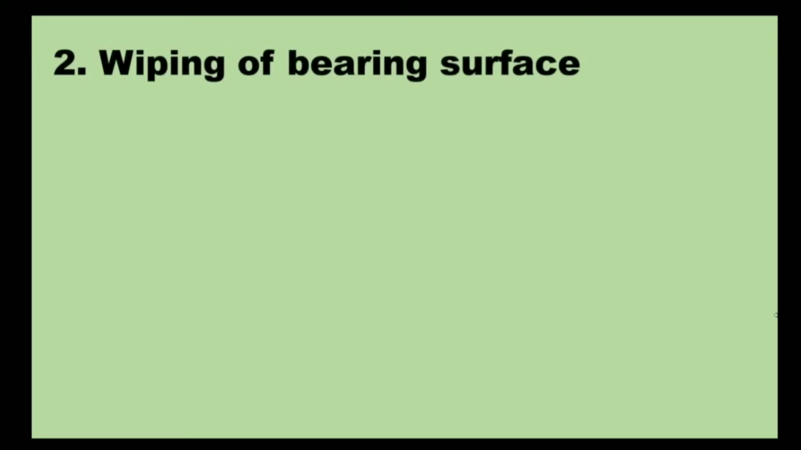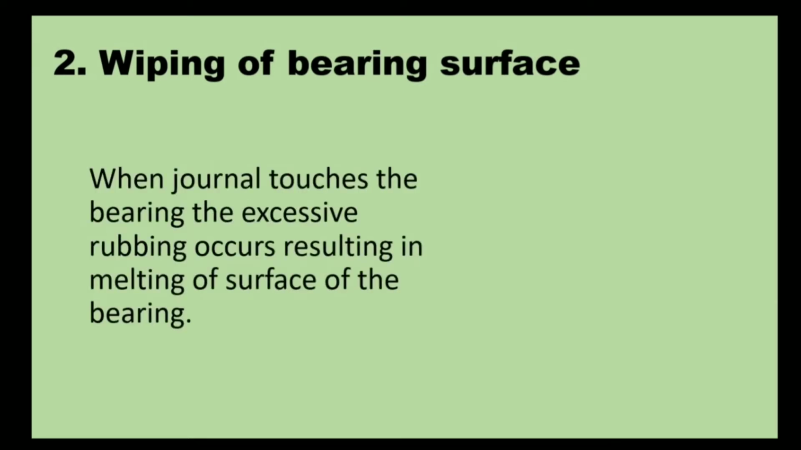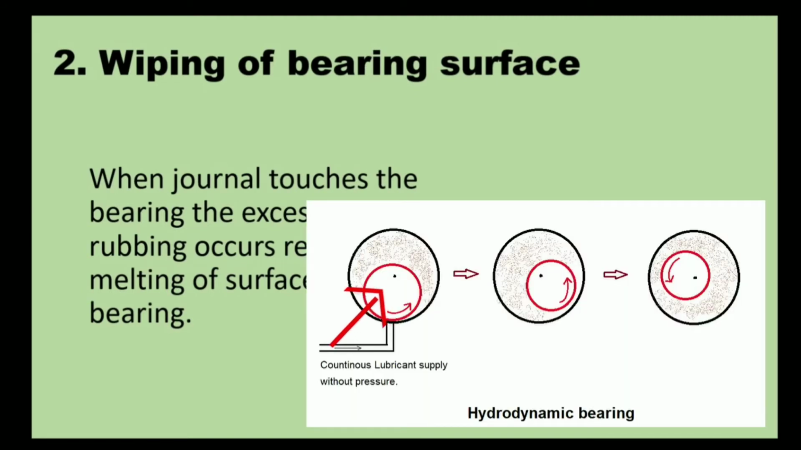Now come to the second one, that is wiping of a bearing surface. What is wiping of the bearing surface? When the journal touches the bearing, excess rubbing occurs, resulting in the melting of the surface of the bearing. What does this mean? As we know, there is a journal in the sliding contact bearing. In this image, this is the journal of the bearing and this is the hole part. If this journal touches the bearing surface while the bearing is in running operation, then what happens? The journal touches the bearing surface and continuous touching results in heavy rubbing of the surface, which will result in the melting of that surface.